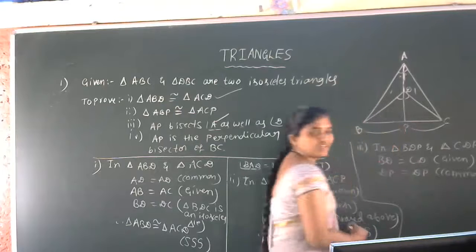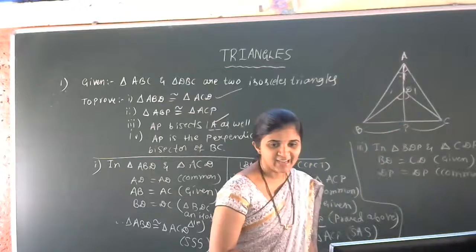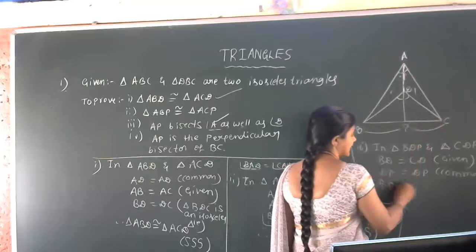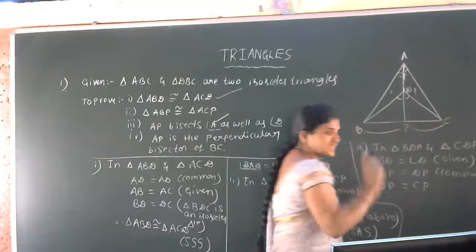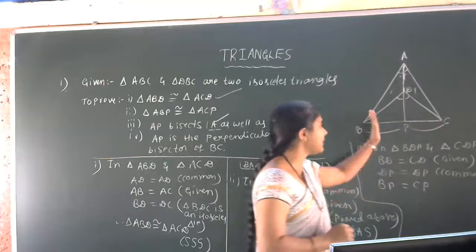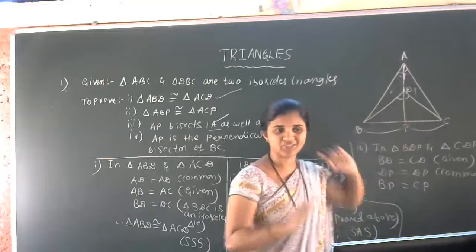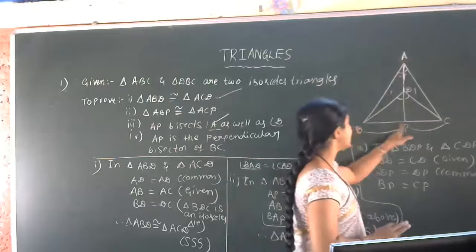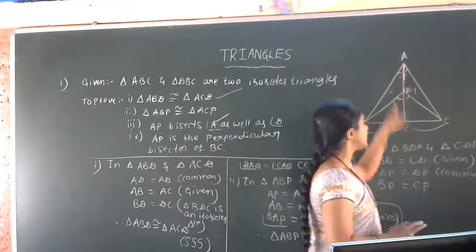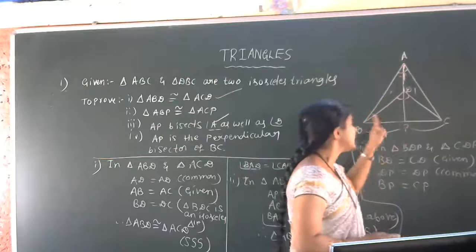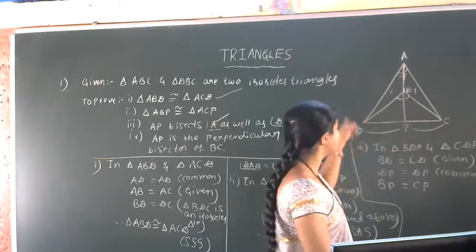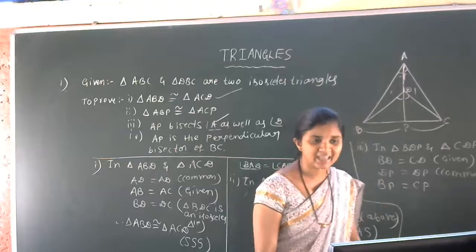Next, which is the next one? BP is equal to CP. What is the reason for this? It is not actually given data, because just now we proved that triangle APB is congruent to triangle APC. BP and CP are the corresponding parts of triangles ABP and ACP.